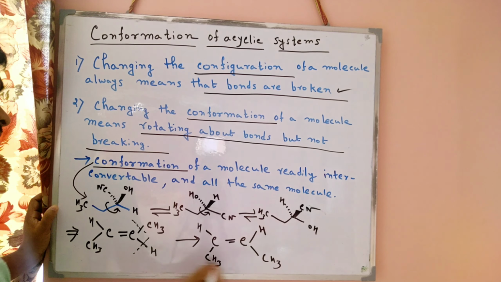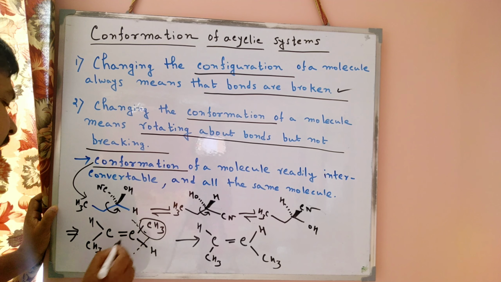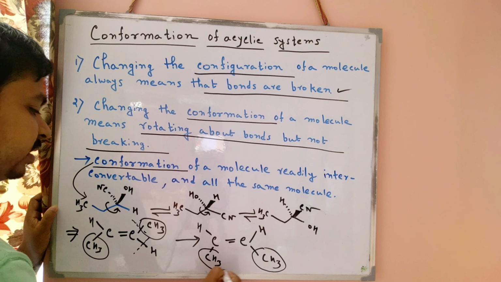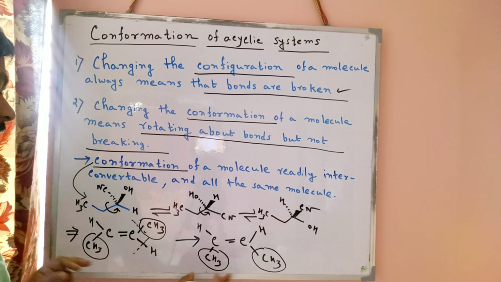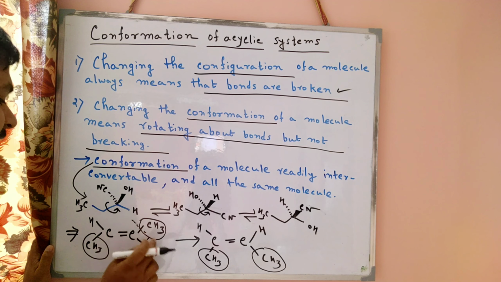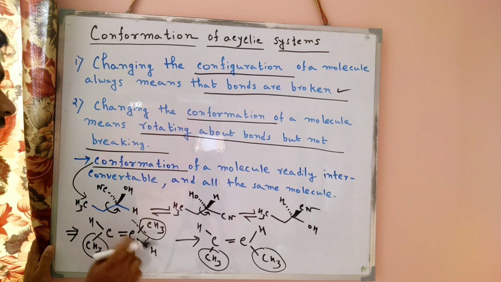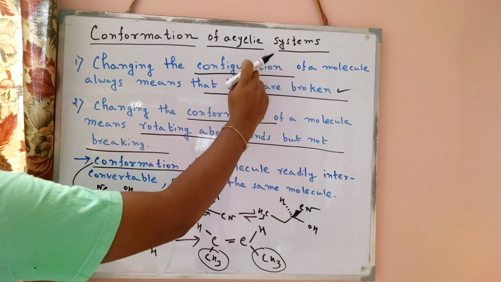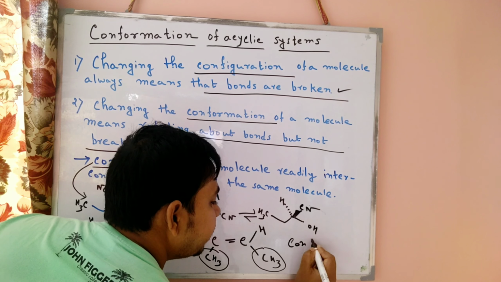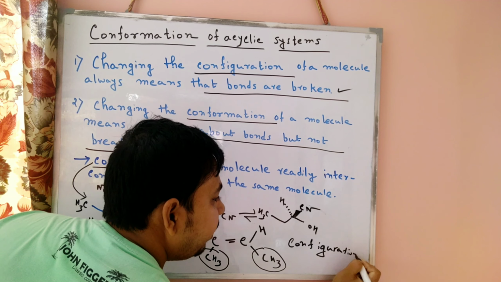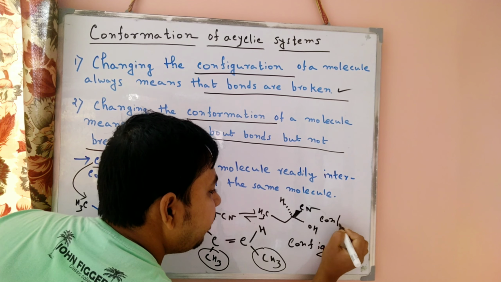What is the change between the two isomers? Here the methyl groups are in the trans configuration, but now the methyl groups are in the cis configuration. When we draw these two isomers, the two bonds are broken, and after bond breaking a new isomer forms. This is called configuration.